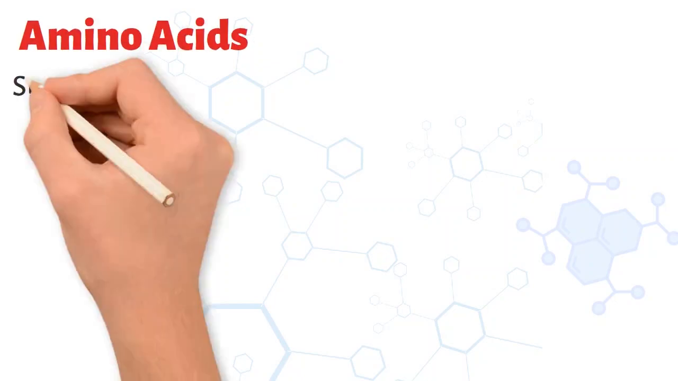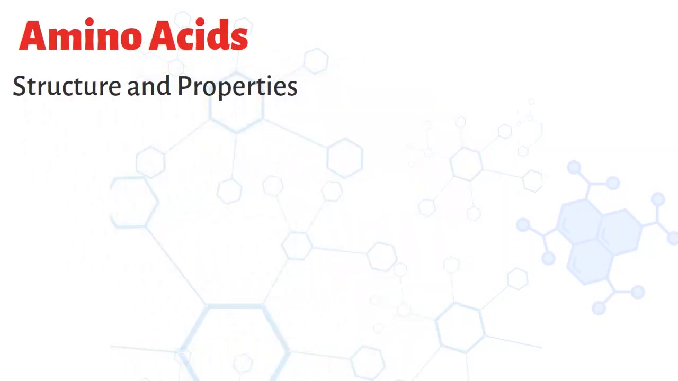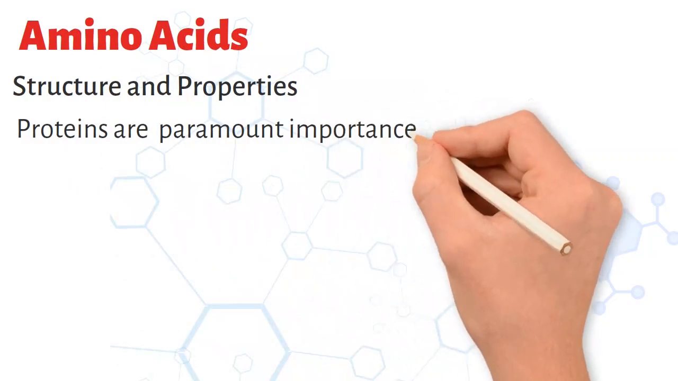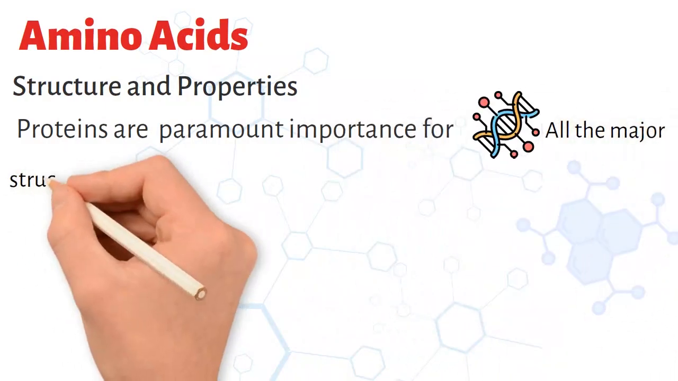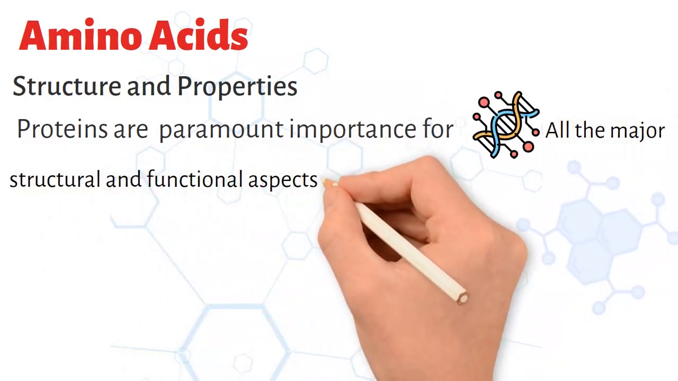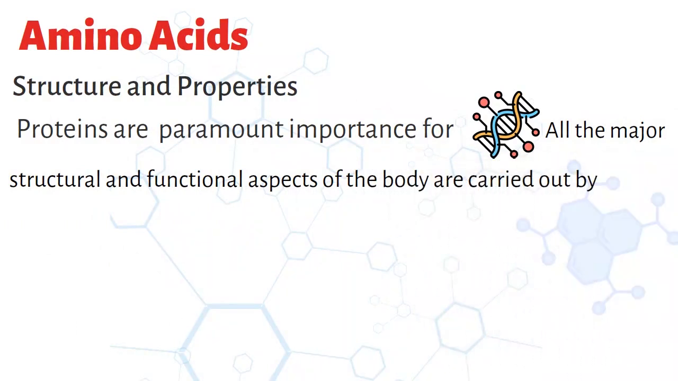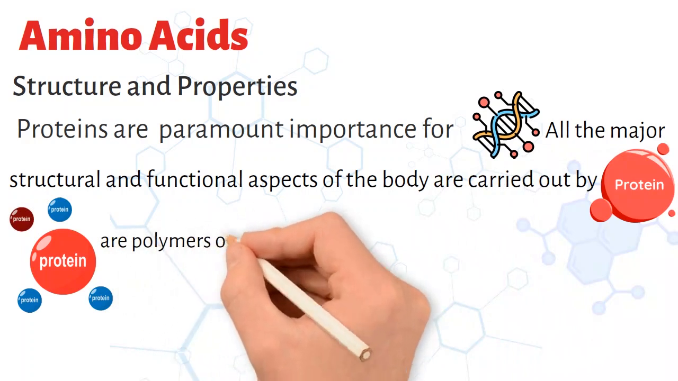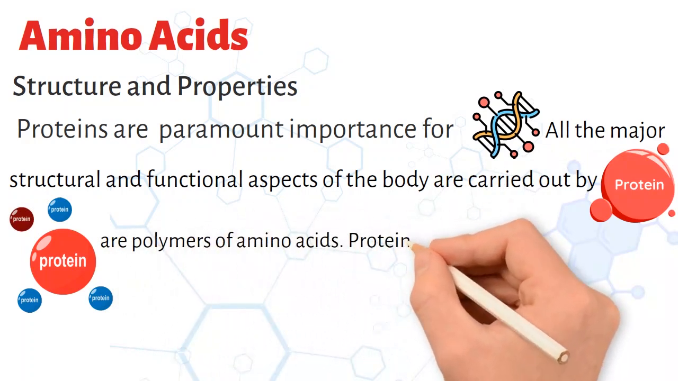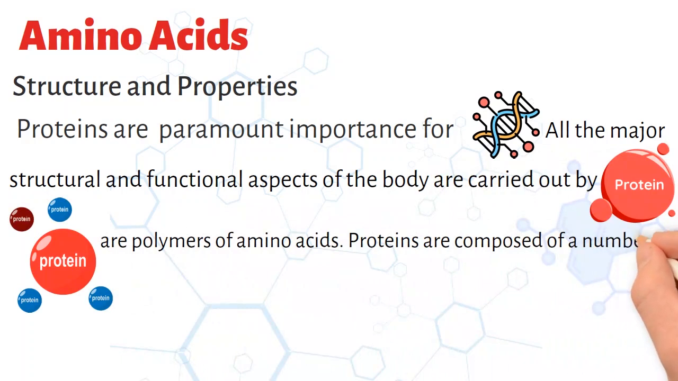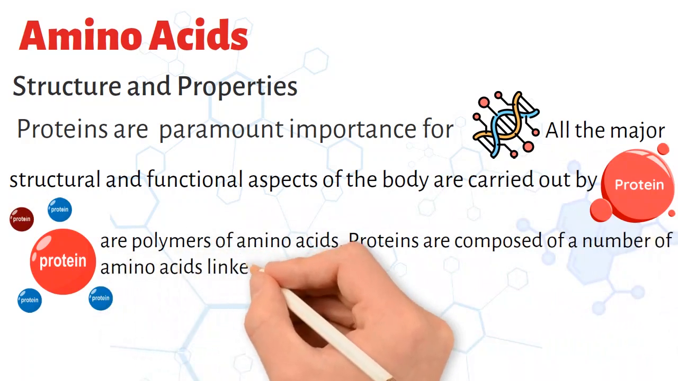Amino acids, structure, and properties. Proteins are of paramount importance for biological systems. All the major structural and functional aspects of the body are carried out by protein molecules. All proteins are polymers of amino acids. Proteins are composed of a number of amino acids linked by peptide bonds.